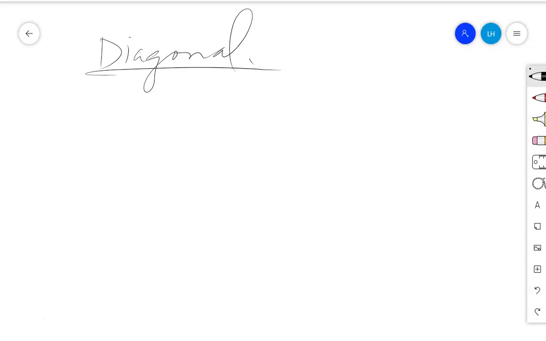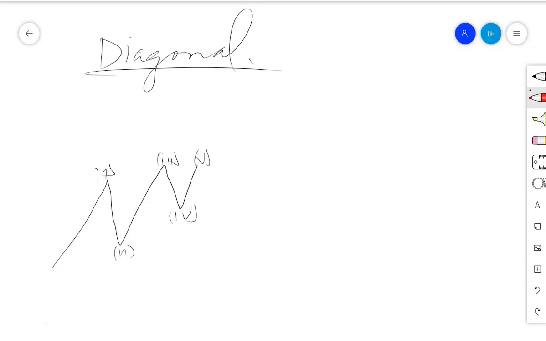Now in a diagonal you'll find that the price movement mainly has 5 wave moves, so it will be something like 1, then 2, 3, 4, 5. This will be the top of the first wave, then the second wave, the third wave, the fourth wave, and finally the fifth wave. If you draw the channel from the high of the first wave to the high of the fifth wave, it will be converging with the line drawn from the low of the second wave and the fourth wave. So it will be something like this, converging lines. This is what we call a diagonal.